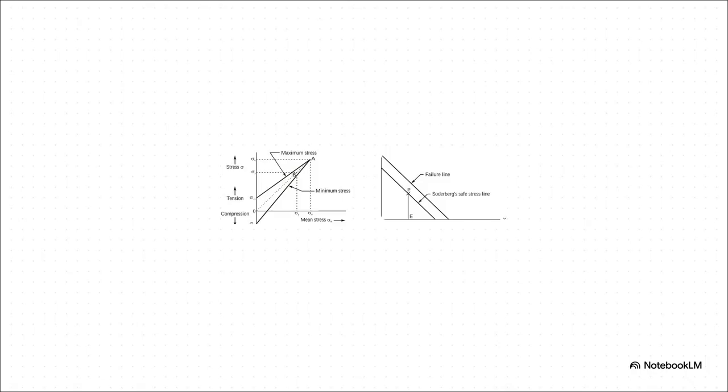We need a way to combine these to find a safe operating zone. And that leads us to our primary engineering criteria. We plot mean stress on the x-axis and stress amplitude on the y-axis. The modified Goodman line connects the endurance limit to the ultimate strength of the material. But look right below it. That's the Soderberg line. It connects the endurance limit to the material's yield strength instead. Because yield strength is lower than ultimate strength, the Soderberg line gives us a much tighter, way more conservative, and therefore much safer boundary to work inside of.